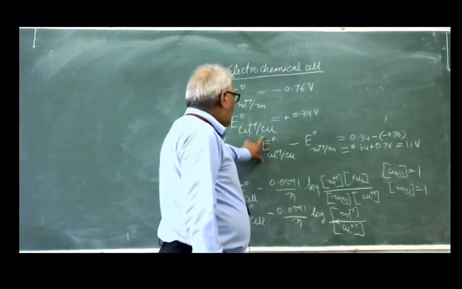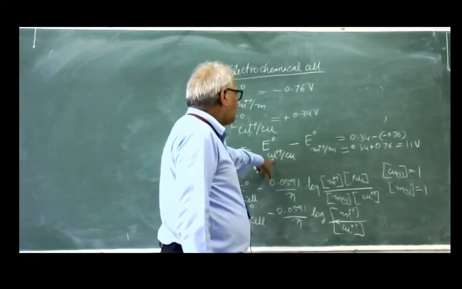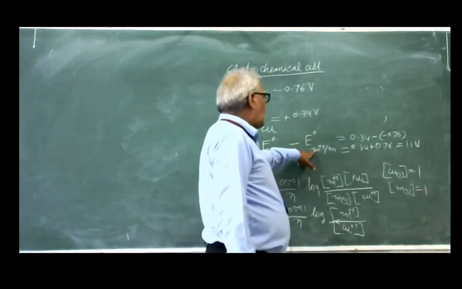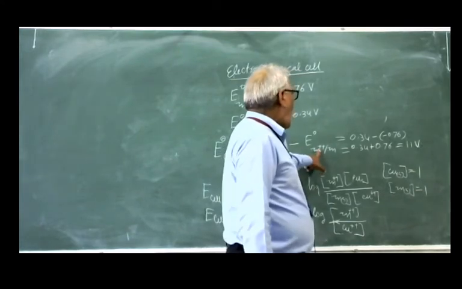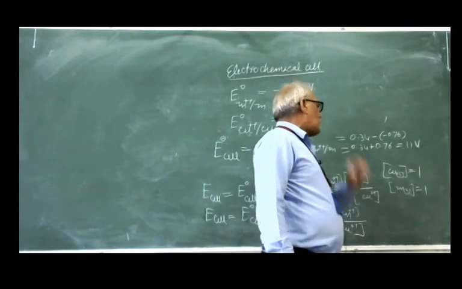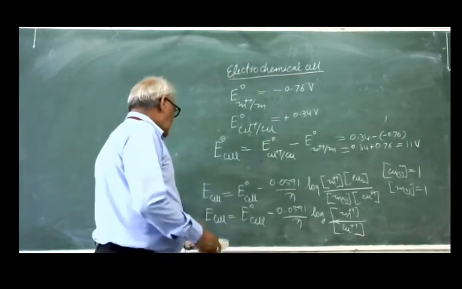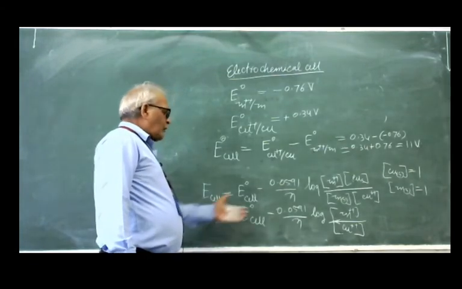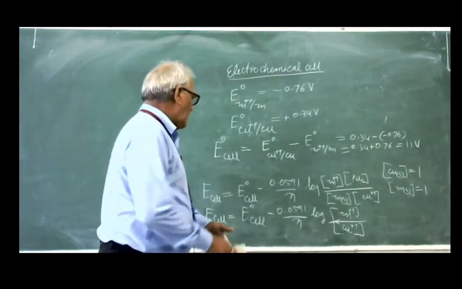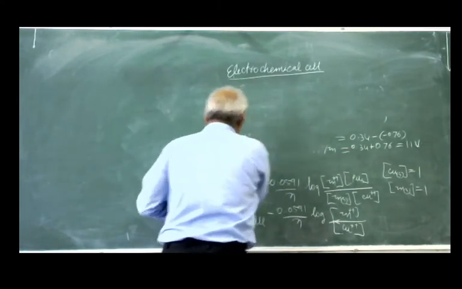Here, the standard electrode potential of the cathode is here, the anode is here, and you will get 1.1 volt. So, for calculating the cell potential of the Daniell cell, you can put here like this.